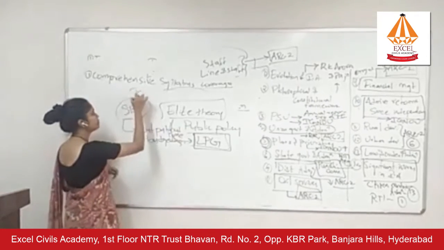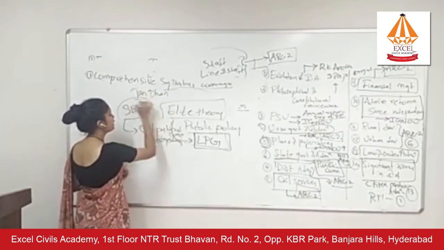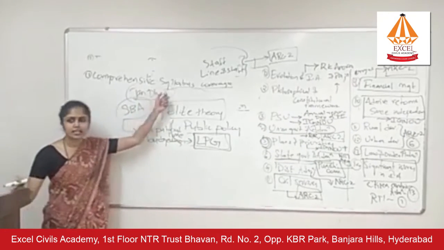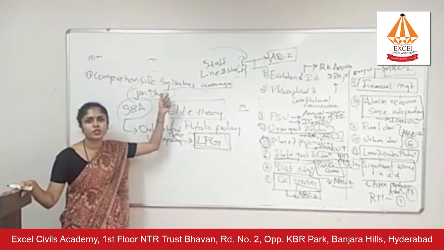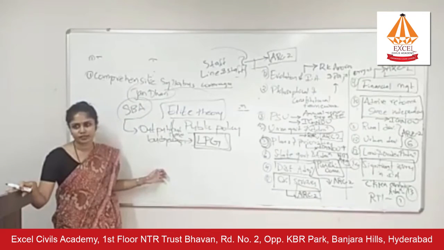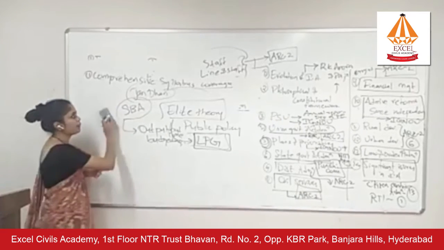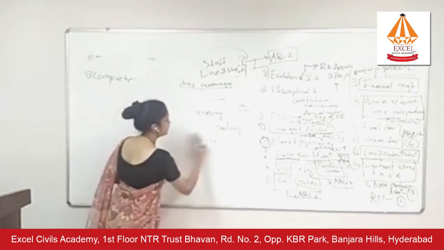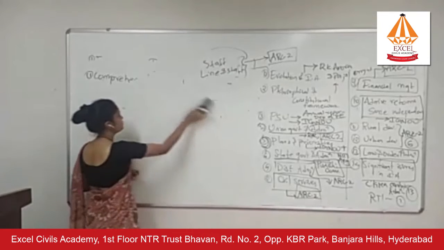In Jan Dhan, a scheme of Government of India to open bank accounts for all Indian households, there are targets under this scheme that you have to open so and so number of bank accounts. Now this is an example of output budgeting. Right? So this is how you have to link paper 1 and paper 2. You have to use various concepts that you have learned in paper 2 in paper 1.